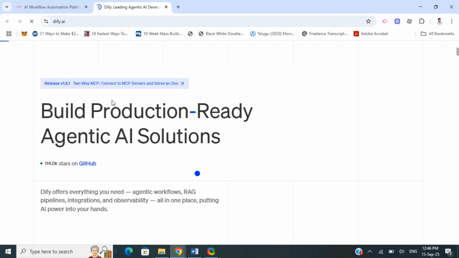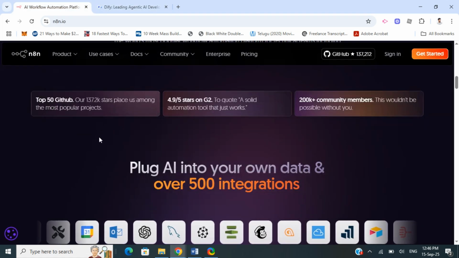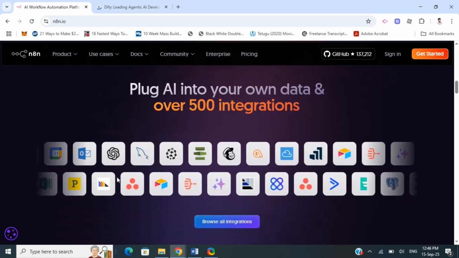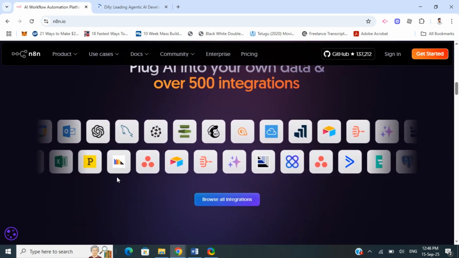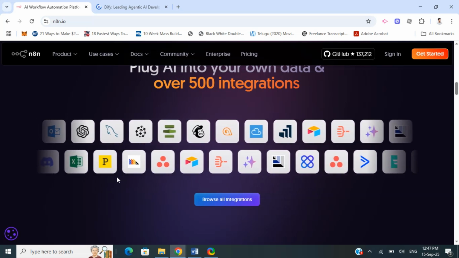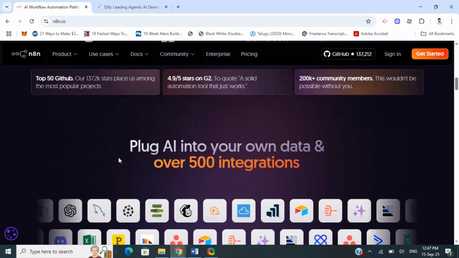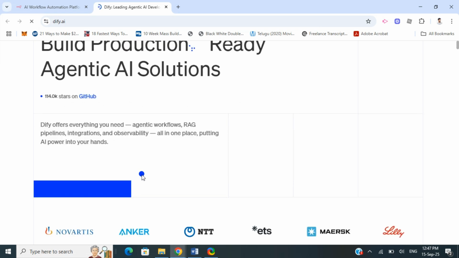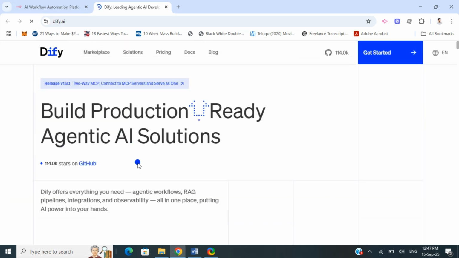So which tool is better? It depends on the scenario. If you need to automate a variety of business processes across apps like SAP, CRM, email, calendar, those things, then n8n would be a better option. But if you want to build a system or any other LLM or AI powered tool quickly with minimal coding, then Dify would be the ideal option in that instance.